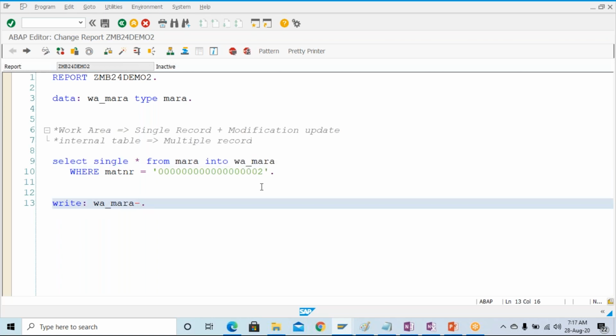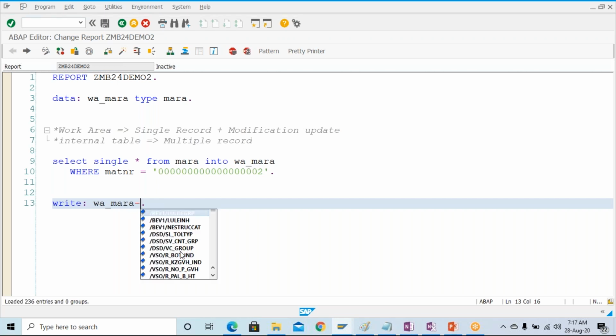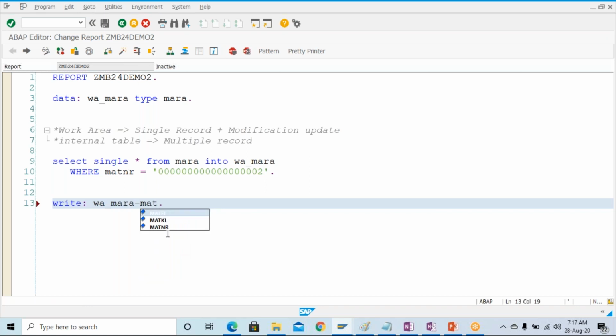If you don't remember the field names, just put the cursor over here and press Ctrl+Space. It will give you all the field names from the MARA table, and whatever field you want to display, you can display.